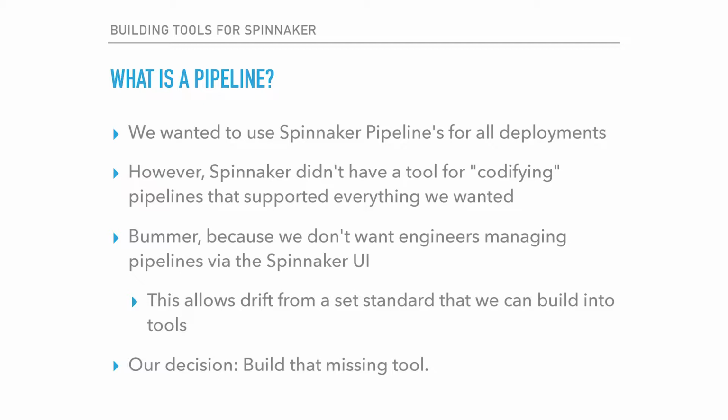However, Spinnaker didn't have a tool for codifying what a pipeline is. That sucks because we don't want our engineers managing their pipelines from the UI. It's very error prone. You can't create standards. Also, you're going to have drift. If you have one application over here, another one over here, all of a sudden, 2 months later, this one's deploying completely differently than this one, and nobody knows what's going on. So also not ideal. So our decision was to actually just build this missing tool.